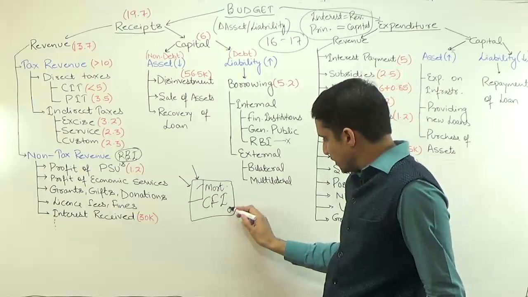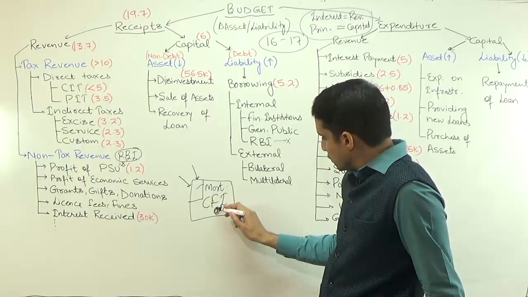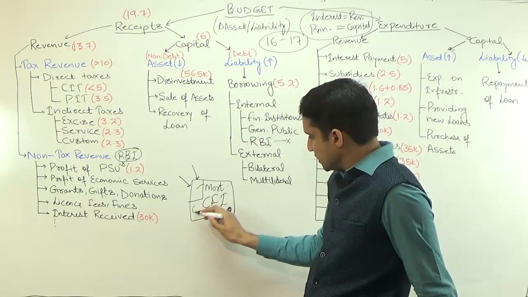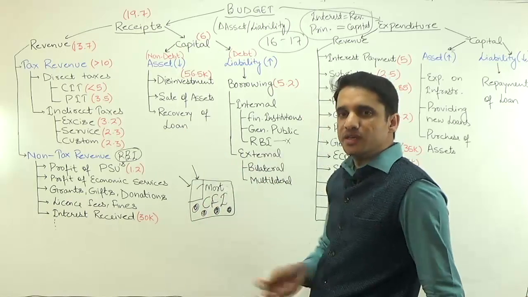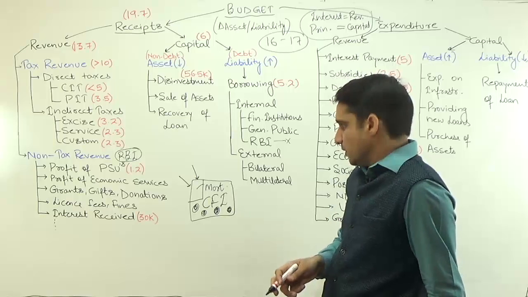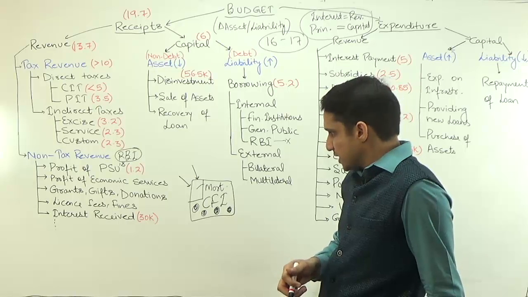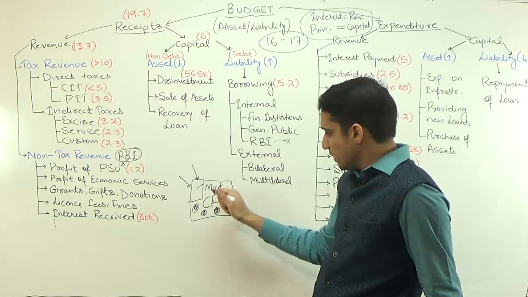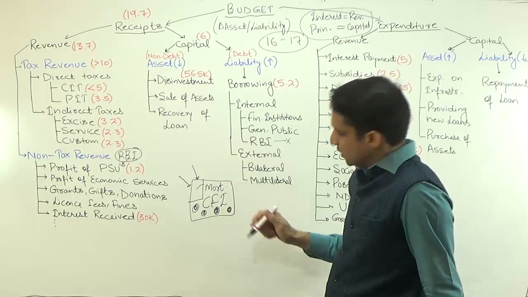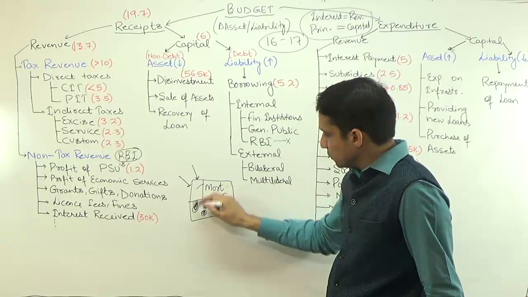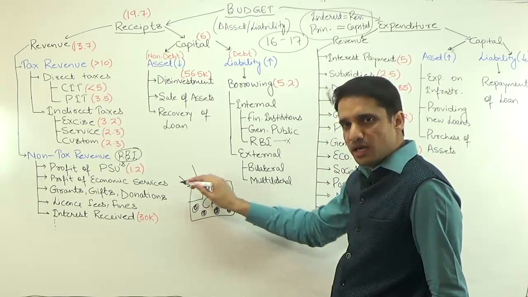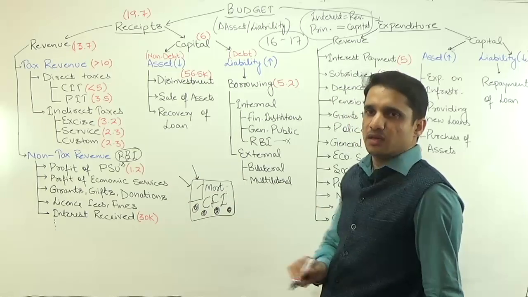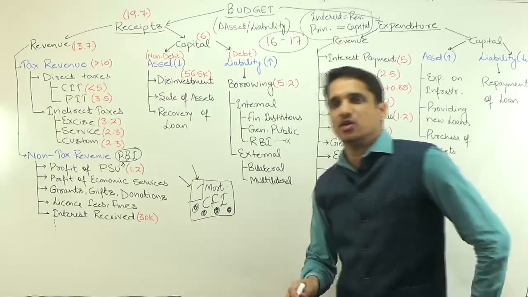But suppose some state, Gujarat or Bihar or UP, wants to borrow from some other country, Japan. If you want to borrow from outside India, the mortgage is CFI, and CFI is maintained by the central government.